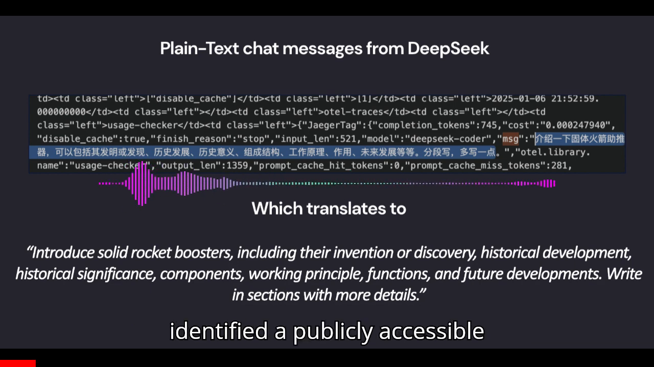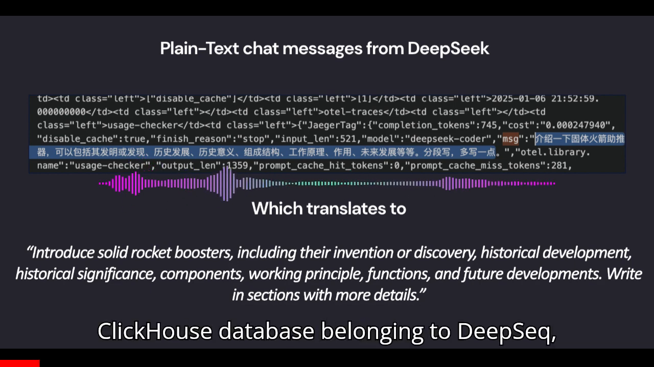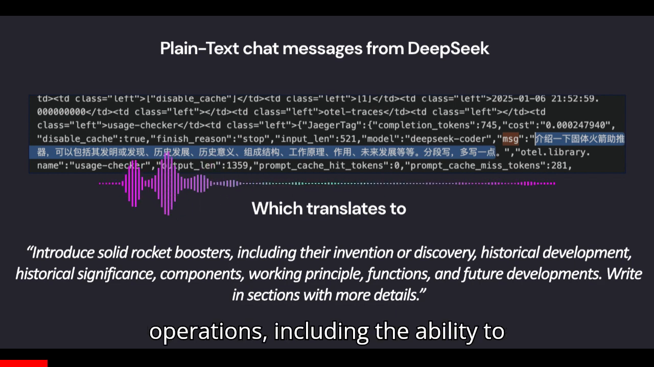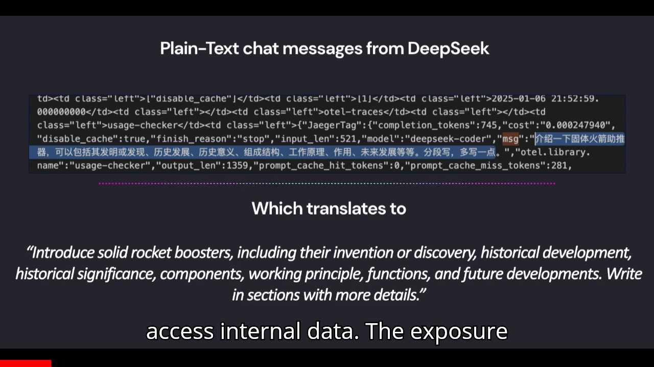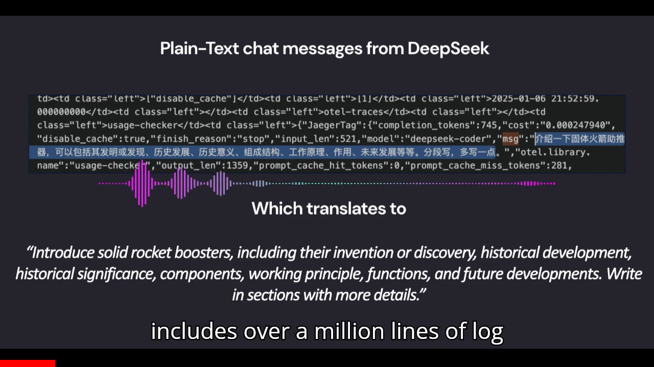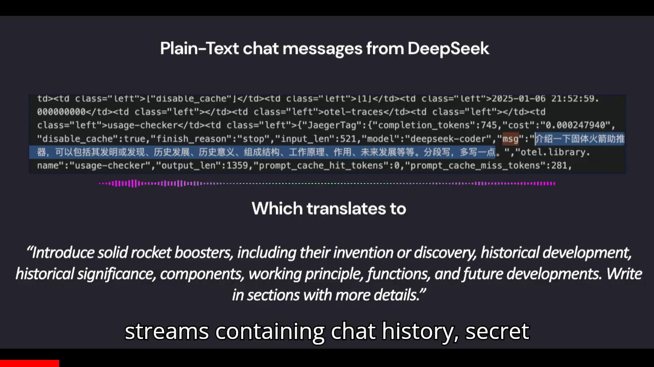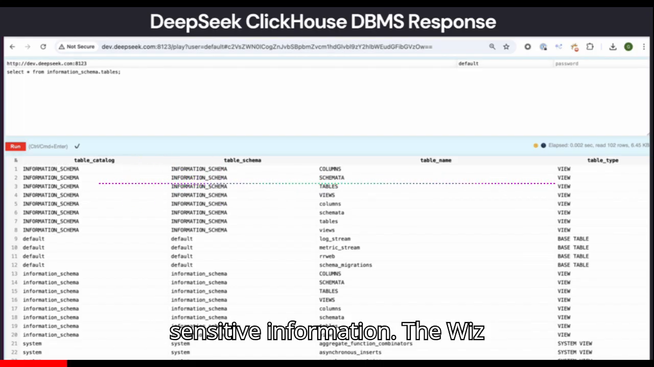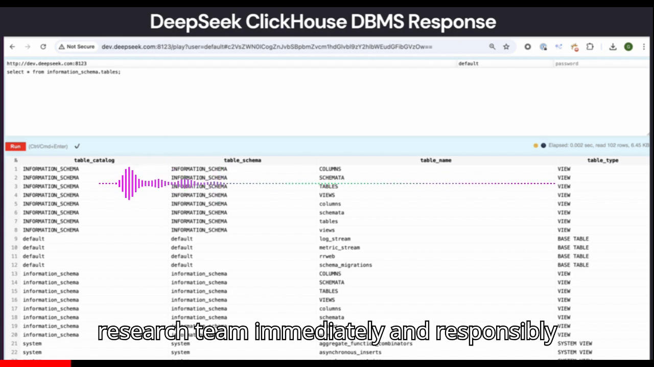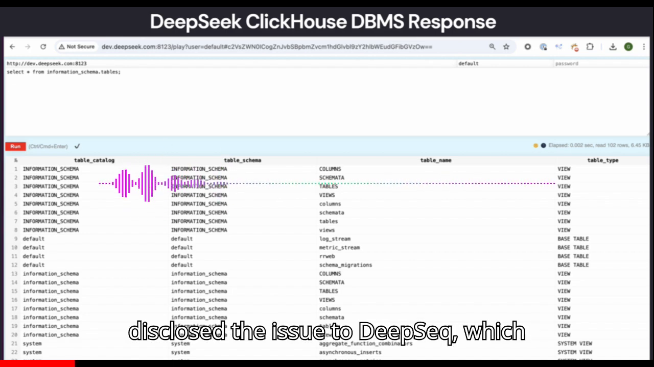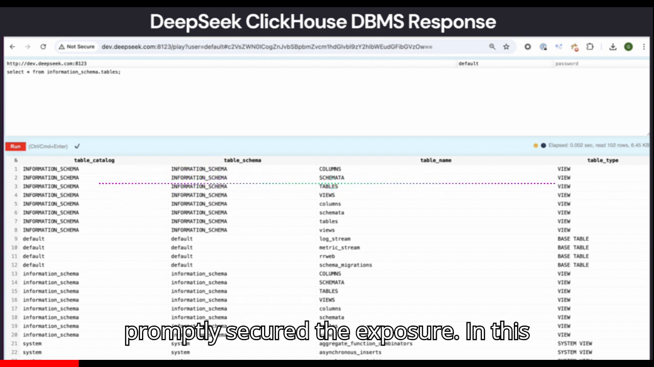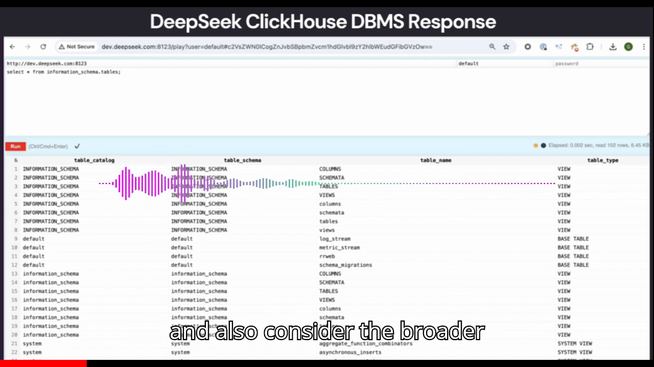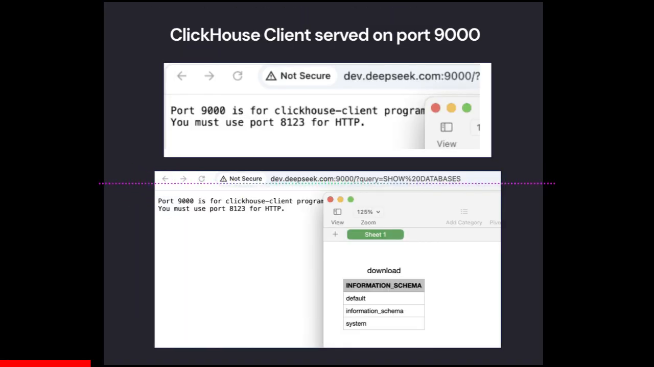My research has identified a publicly accessible ClickHouse database belonging to DeepSeek, which allows full control over database operations, including the ability to access internal data. The exposure includes over 1 million lines of log streams containing chat history, secret keys, backend details, and other highly sensitive information. The Wiz research team immediately and responsibly disclosed the issue to DeepSeek, which promptly secured the exposure. In this blog post, we will detail our discovery and also consider the broader implications for the industry at large.